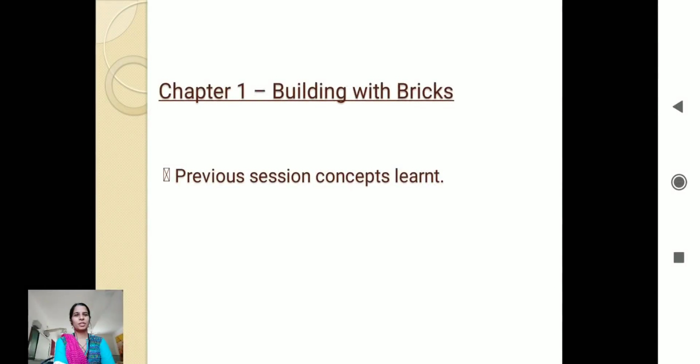Good morning, children. In today's session, we will first quickly review what we have learned in the previous session. Yes, we had a very interesting part in the previous session. We saw how to create a brick, right? We saw how to make a brick with mud, straw and water using the frame, right?